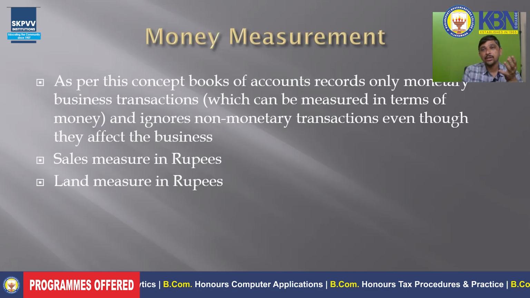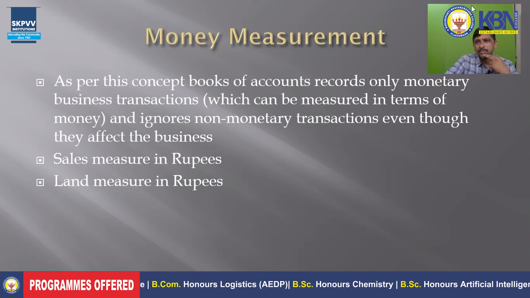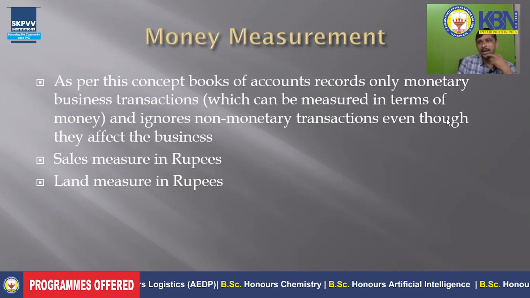I will say one example for that. There is a conflict between the production manager and the sales manager. The sales manager brought some targets and sales orders to the firm, but the production manager intentionally reduced the production and did not supply the targeted product to the customers on time. As a result, company profits decreased.